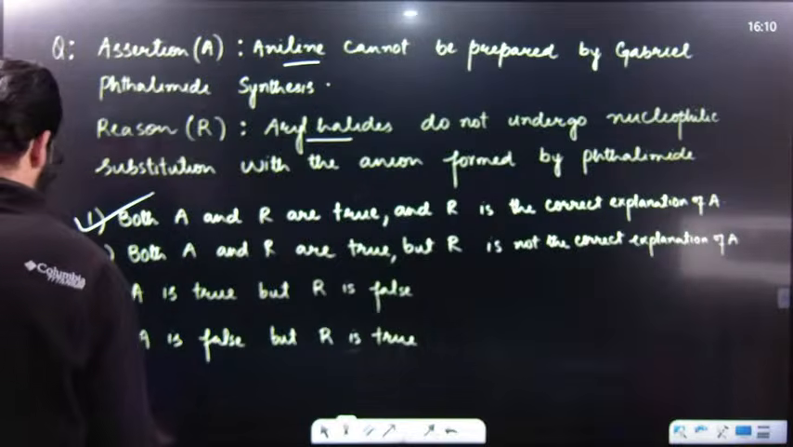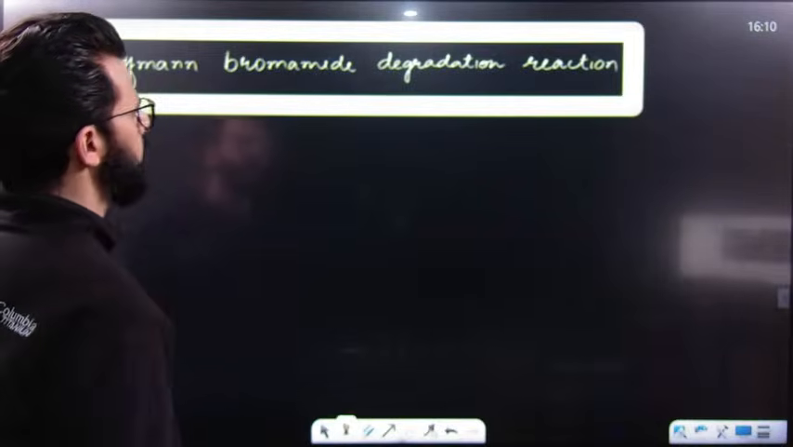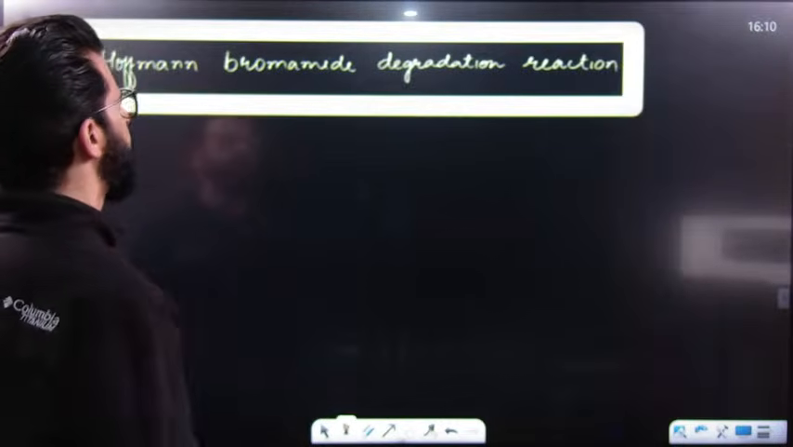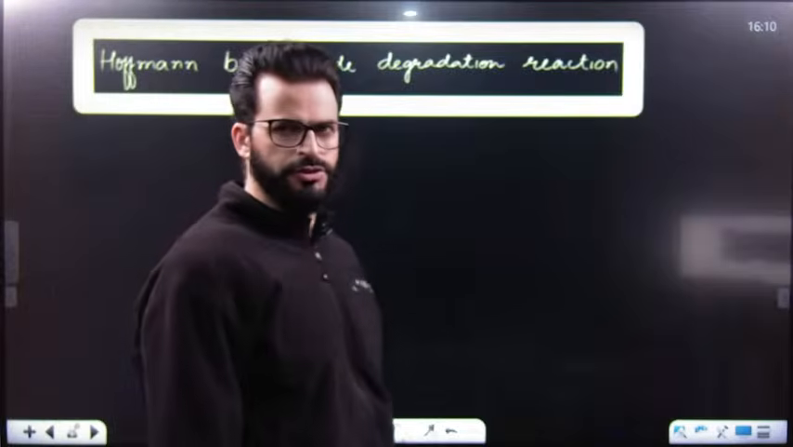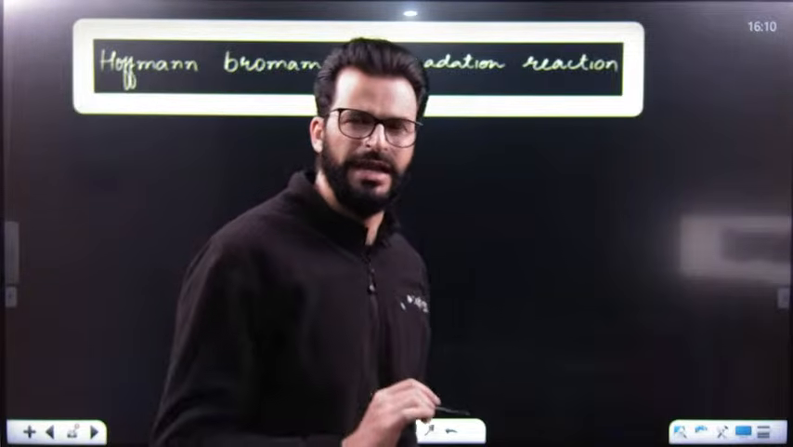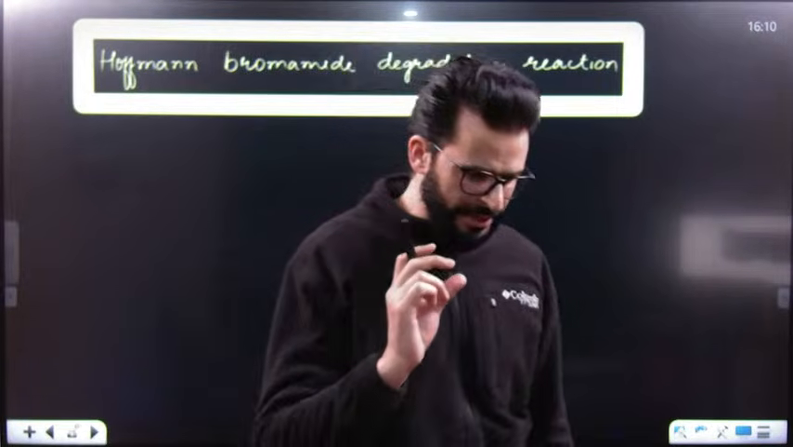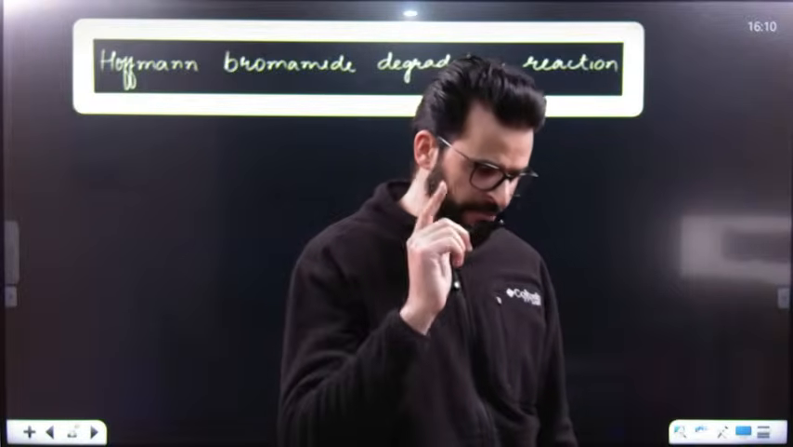After this, we are having another concept and a very, very important reaction. This is known as Hofmann bromamide degradation reaction. But there is some issue in light supply, so let me switch off a few lights so that there will be no issue at all.